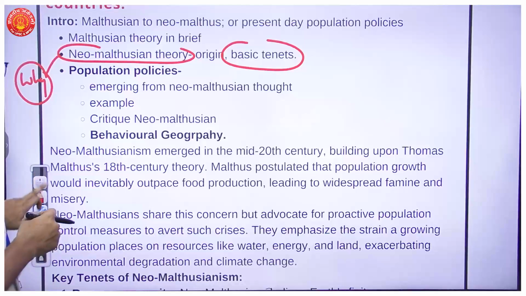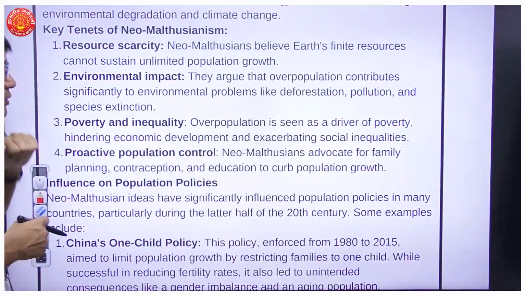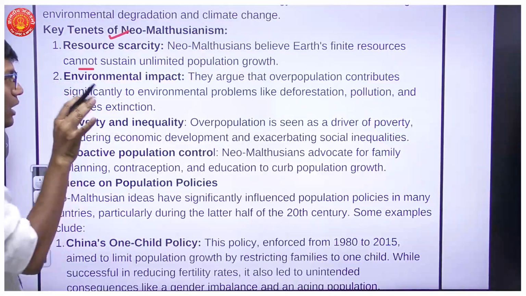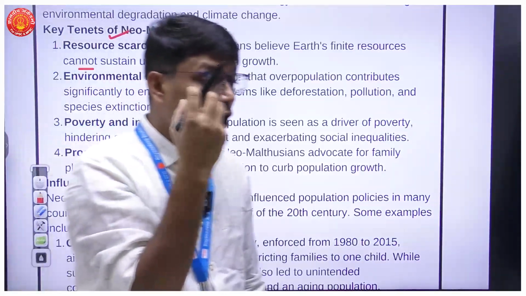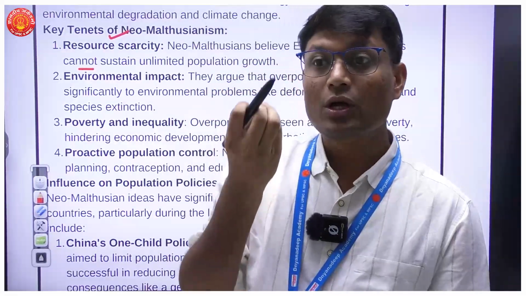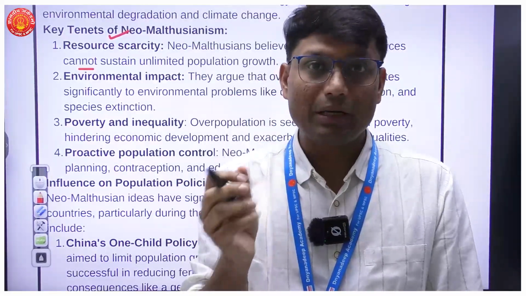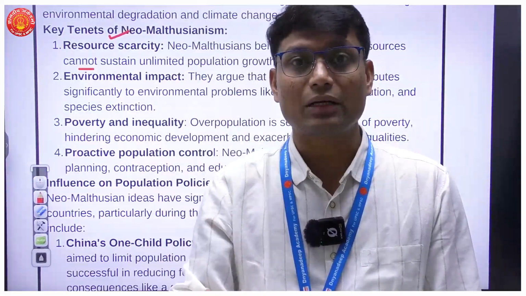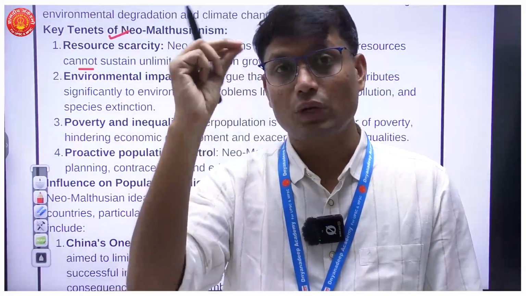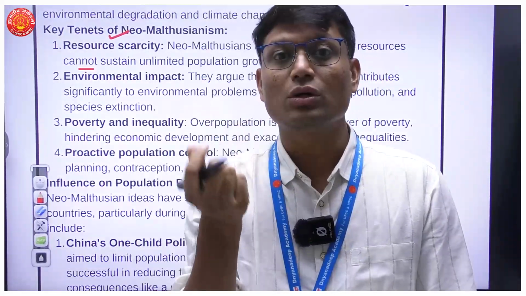So in my answer, I have these basic tenets of Neo-Malthusianism, where I'm talking about, let's say, resource scarcity, and how we are talking about population control. And why are we talking about population control? Because there will come a day when there will be no resources. The fundamental premise of Neo-Malthusianism is that the resources available on the earth are going to exhaust, and the day these resources exhaust, there is no turning back.